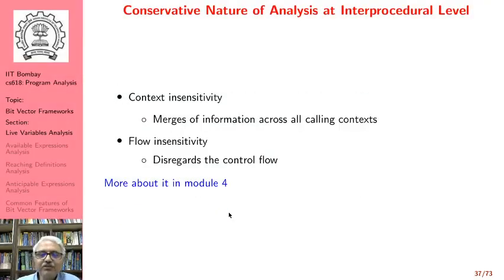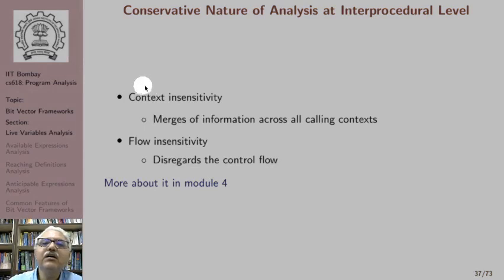At the interprocedural level, there are many notions of context insensitivity, many notions of conservative computation. So at the interprocedural level, the analysis could be conservative because it could be context insensitive. By context we mean the calling context of a procedure.